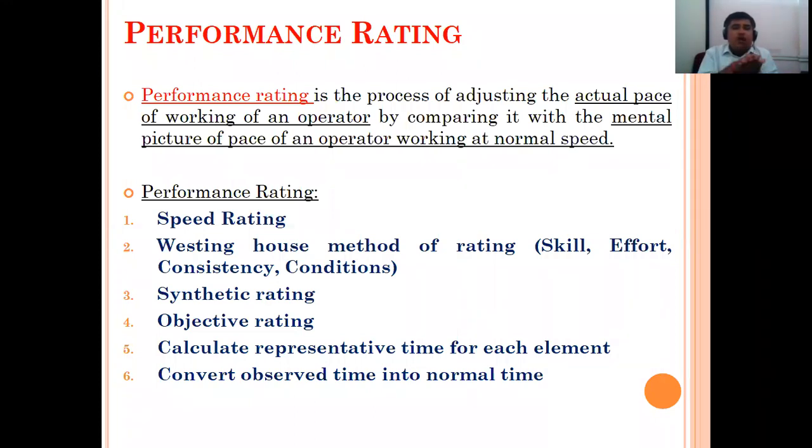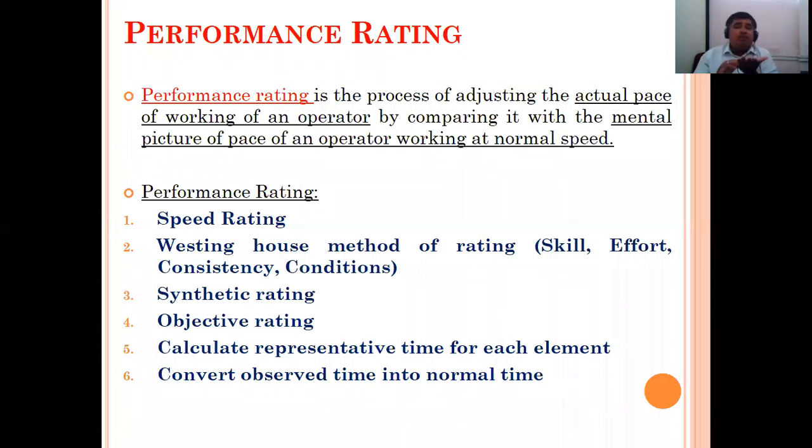If there is no comparison, then there is no performance. Is it right? If there is no comparison, there is no performance. So performance is always decided by comparing only. Is it right? That is the point we have to think about.